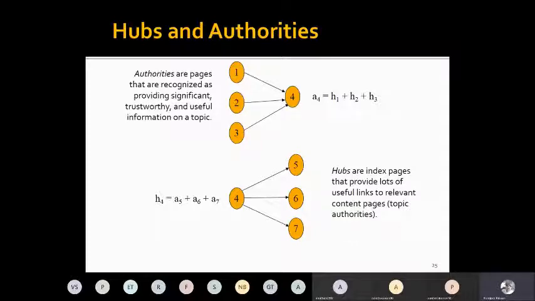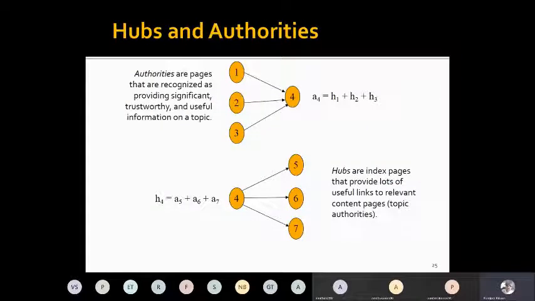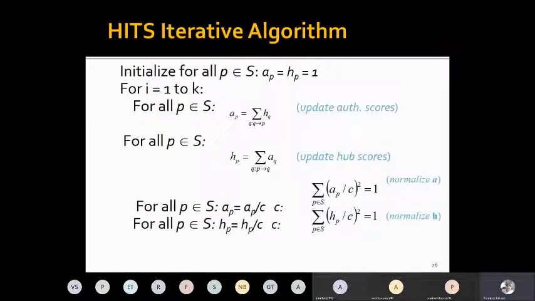So when we try to find relevant documents, we look at this authority and hub nature of pages, because if a page is not linked with any other pages, maybe the reason is that the page is not very important. It also may be an important page, but we should take into consideration the hyperlink structure among various pages.